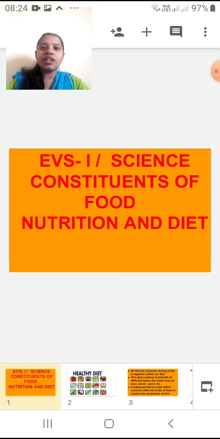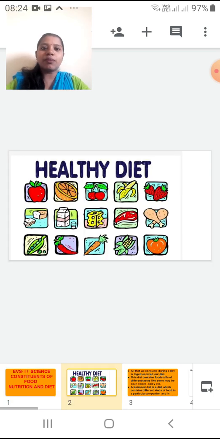Now the first slide which I am going to show you, you can see here some healthy diet, right? In this healthy diet, you can see many vegetables, many dairy products, you can also see meat, and fruits. All these things together are called your healthy diet. Whatever food you eat every day, we call it the healthy diet. If you are eating healthy food, then only it is called a healthy diet.